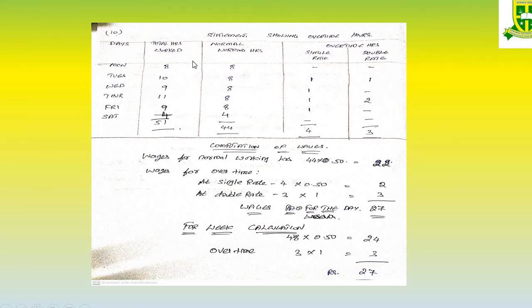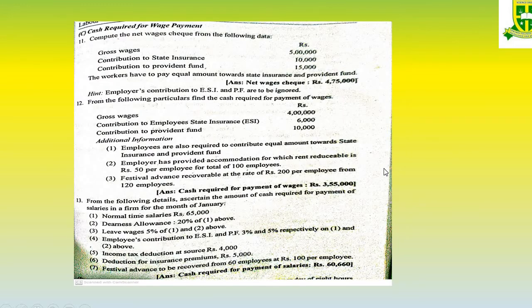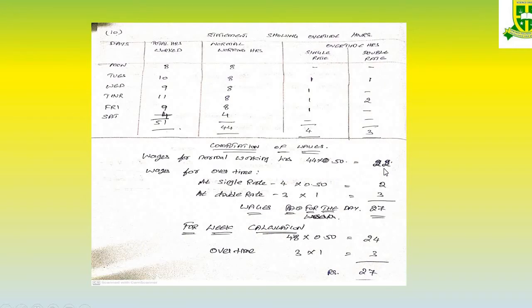Now add the information. Total hours worked by him is 51. Normal working hours is 44. Single rate hours is 4, so we have to pay the single rate for 4 hours. And double rate, only 3 hours we have to pay at the double rate. So wages of normal working hours: how much normally does he have to work? 44 hours. So 44 into 0.50, it is normal working without overtime. So 22 is the amount which is paid to him.